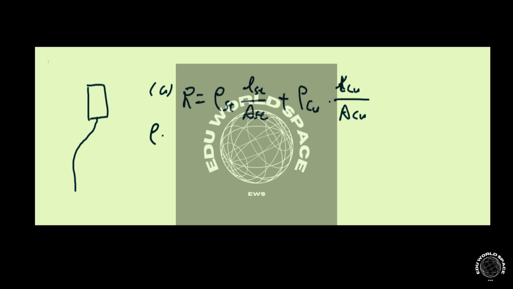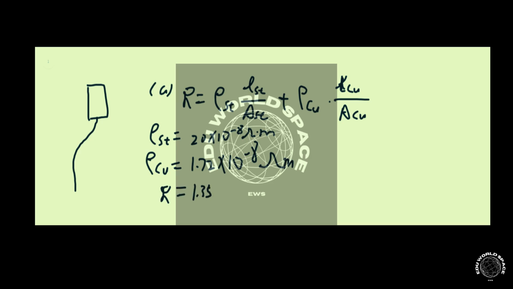And for the steel, the resistivity is 20 times 10 to the negative eighth ohm meter. And for copper, it's 1.72 times 10 to the negative eighth ohm meter. Okay, so you can find out the value of the resistance is 1.35 times 10 to the negative 2 ohms.